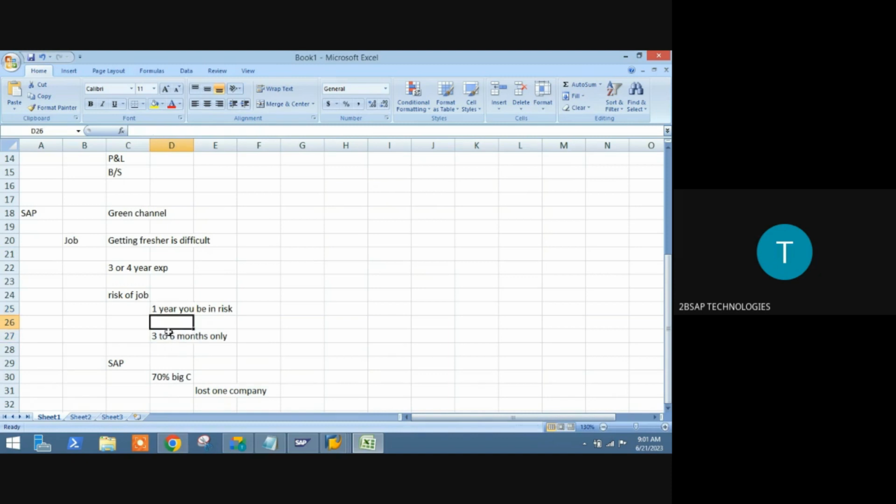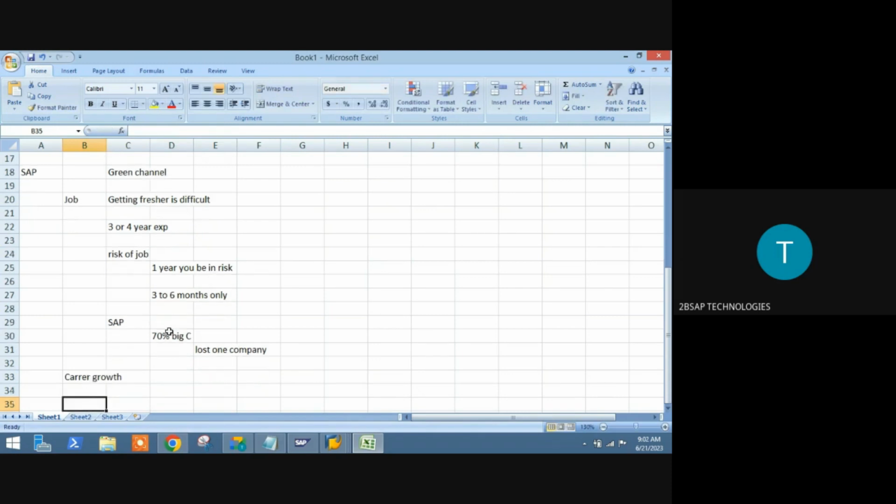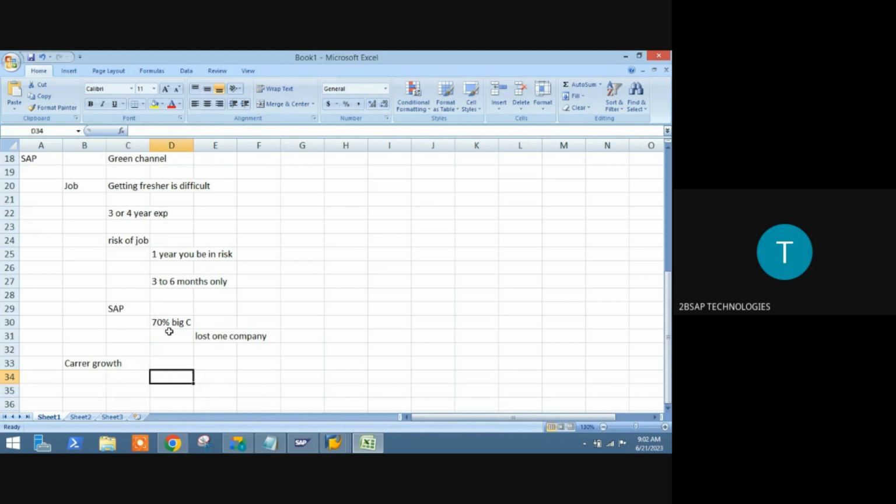And next, in terms of your career growth. My recommendation, I request you guys to start your career around 8 to 10 or 11 lakhs per annum. You can get more than that also.